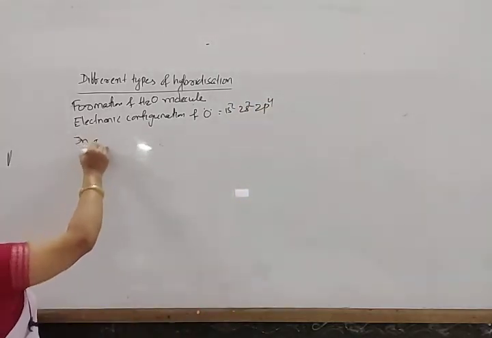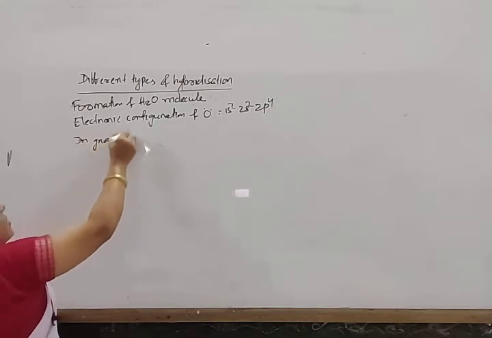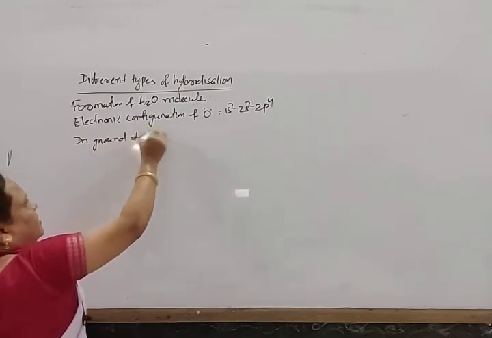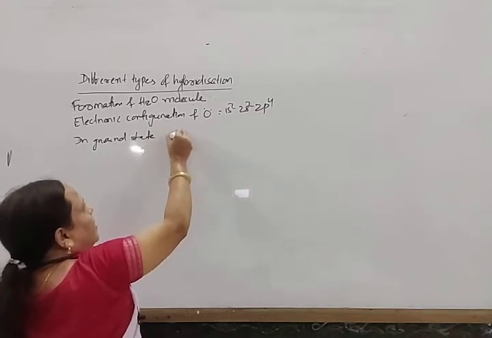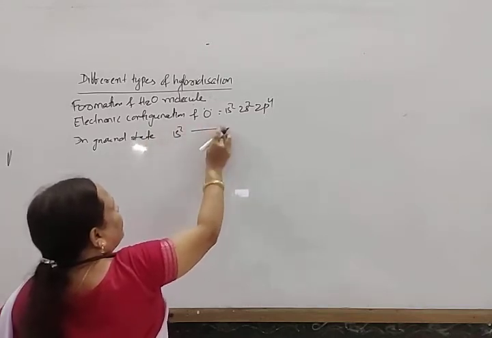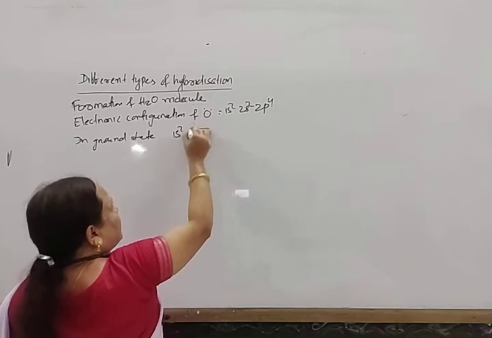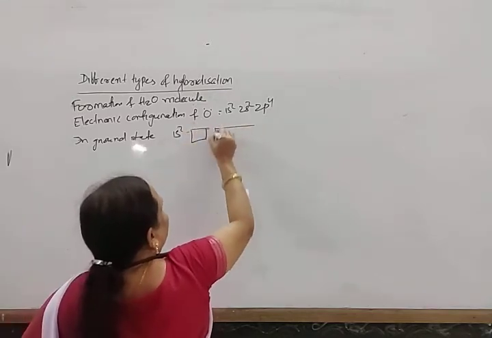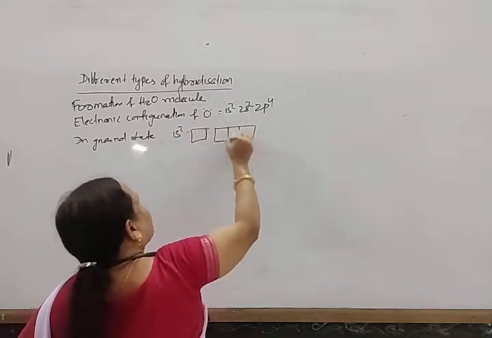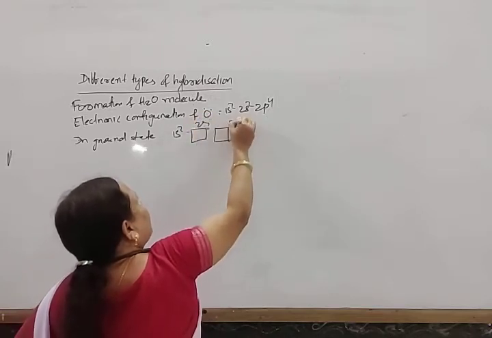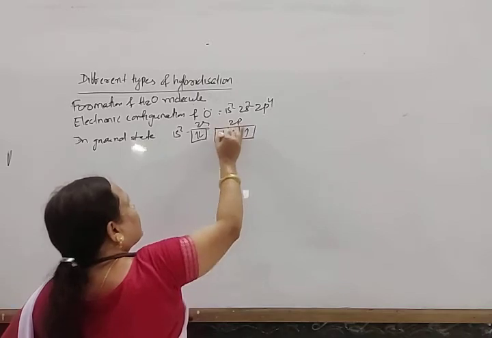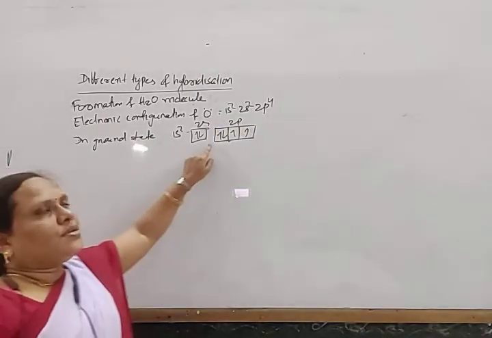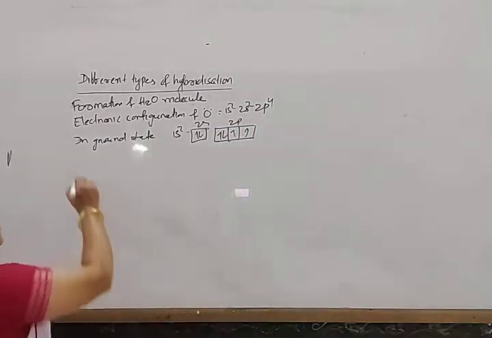So in ground state, 1s2 and for 2s, and this is for 2p. This is 2s and 2p here, 2, 3 and 4. So 2 electrons in this way.